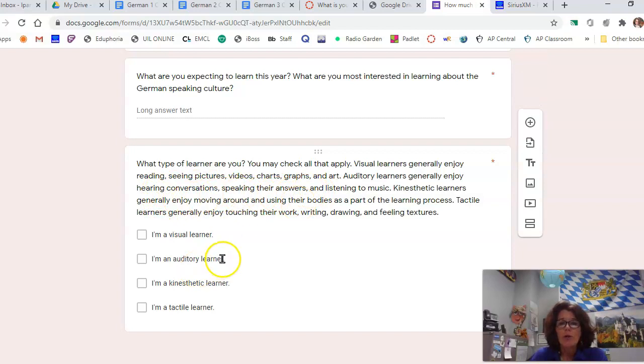And then what type of learner are you? I would like you to check more than one. You can check all of them if you can learn in all the different ways. But are you a visual learner? Somebody that likes videos and pictures and graphs and art. Those are the kind of things that really pull you in. Auditory. Do you hear something once and never forget it?